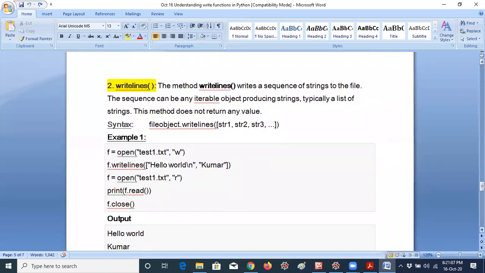This is the last concept I would like to discuss today. The method writelines writes a sequence of strings to the file. That means if you want to add multiple strings at the same time, you can take a list, that means an iterable object you have to take. This method also does not return any value, like the write method. According to the syntax, you have to give square brackets and specify each string within them. That means list format, it is a list actually. So let me copy this code. Writelines adds multiple statements to the same file.